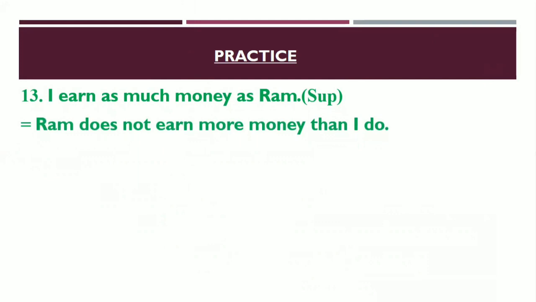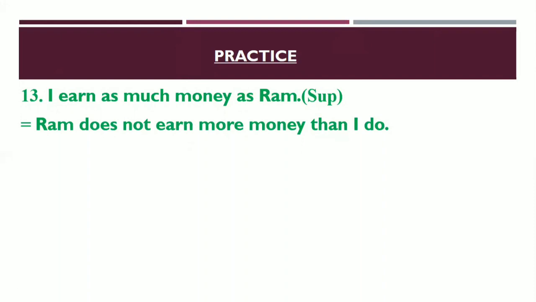Or you can write than I. Okay, dear learners, sometimes you will get it in your grammar book as than I. Okay, but there do will be silent. You can write than I also. So here Ram does not earn more money than I, or you can write than I do.